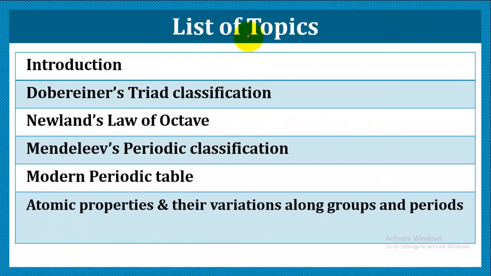So the topics which we'll be taking up are the introduction, and a few attempts made by scientists in order to classify: that is the Daubeney triad classification, Newland's law of octave, Mendeleev's periodic classification, the modern periodic table, atomic properties and their variations along groups and periods. So let's start with this interesting chapter.